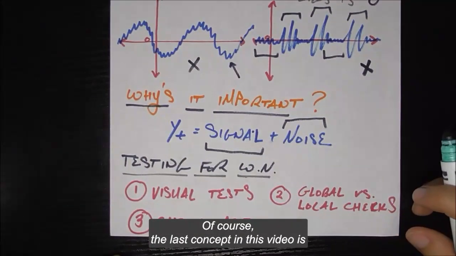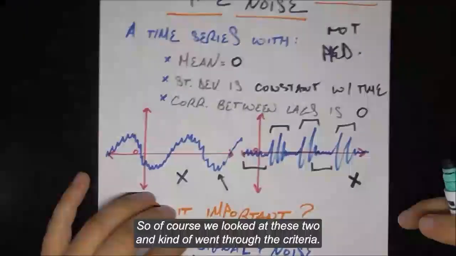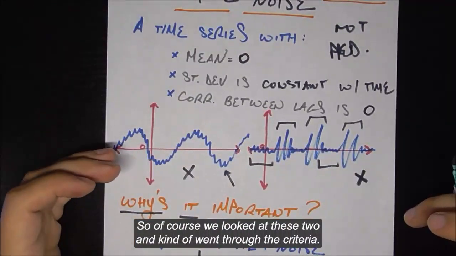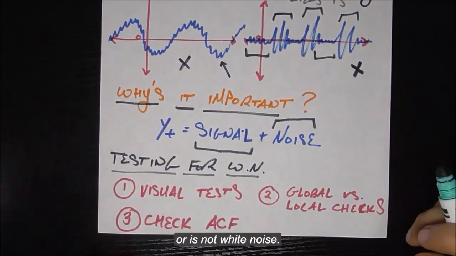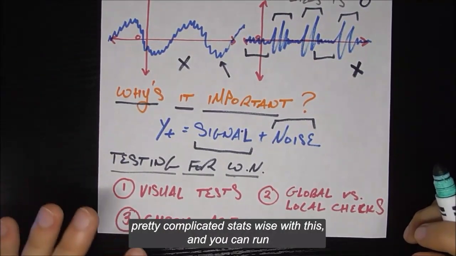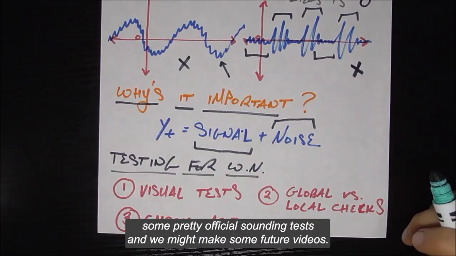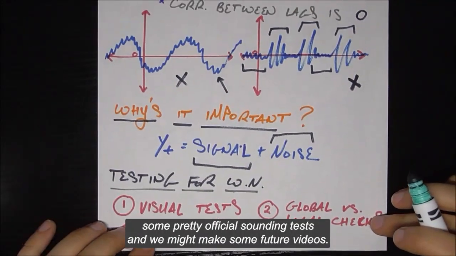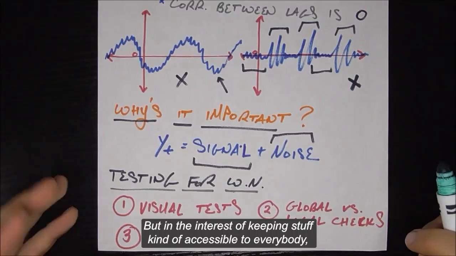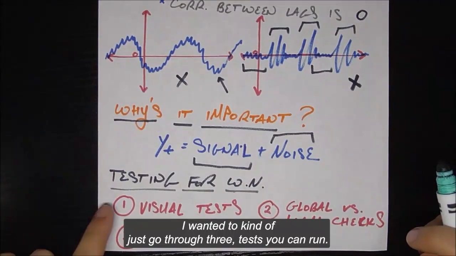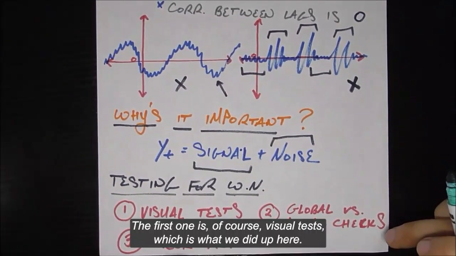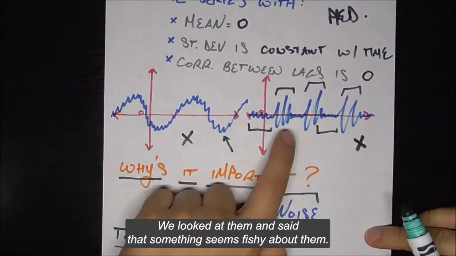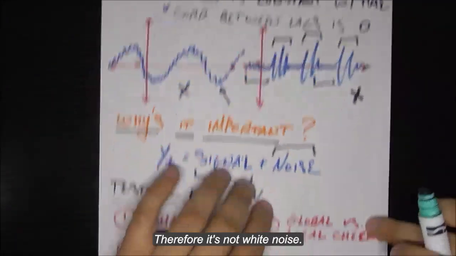Of course, the last concept in this video is how do we test if something is white noise? We looked at these two and went through the criteria, but is there a battery of tests we can run to see if something is or is not white noise? You can get pretty complicated stats-wise with this, and you can run some pretty official sounding tests, and we might make some future videos. But in the interest of keeping stuff accessible to everybody, I wanted to go through 3 tests you can run that help you begin to understand if something is or is not white noise. The first one is, of course, visual tests, which is what we did up here. We looked at them and said that something seems fishy about them, therefore it's not white noise.